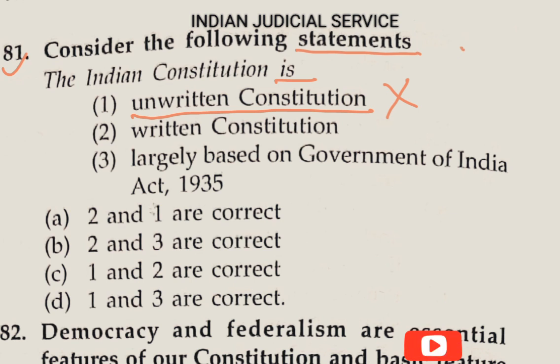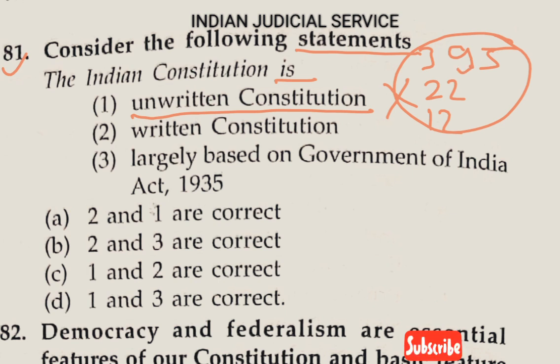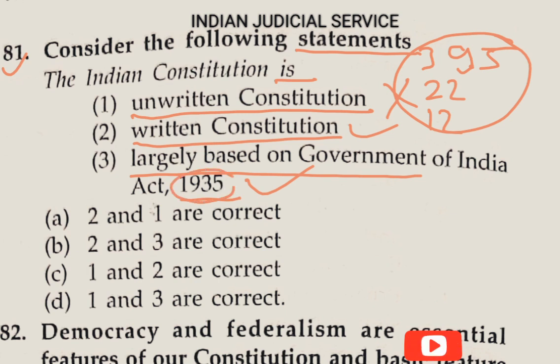It contains 395 articles, 22 parts and 12 schedules, and this shows that the Indian Constitution is a written constitution, but the British Constitution is not a written constitution. Now statement 2, written constitution: yes, the Indian Constitution is a written constitution. Statement 3, largely based on the Government of India Act 1935. This statement is also correct. The Indian Constitution is largely based on the Government of India Act 1935.